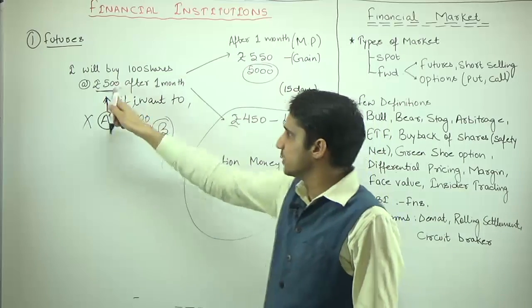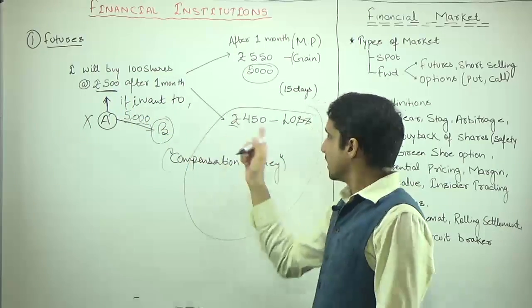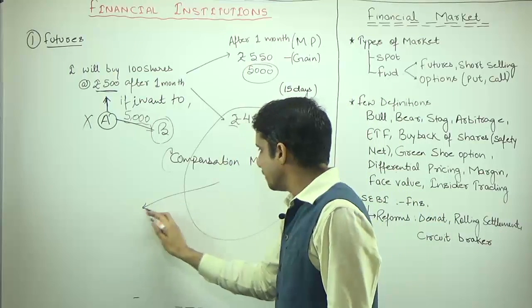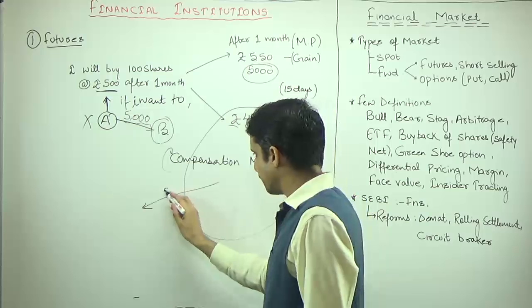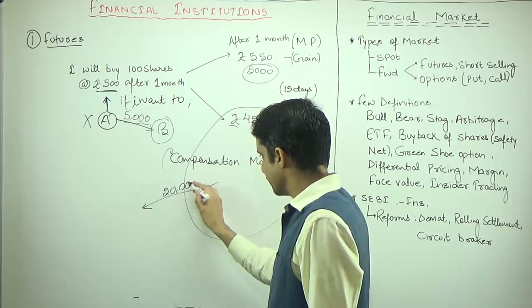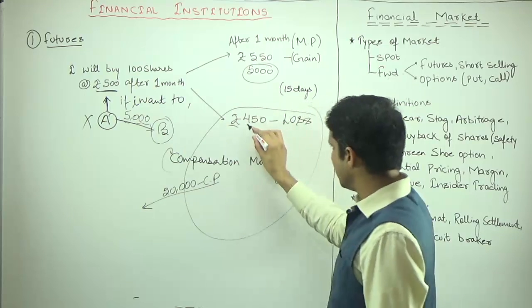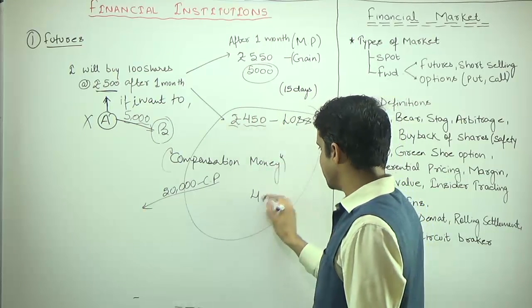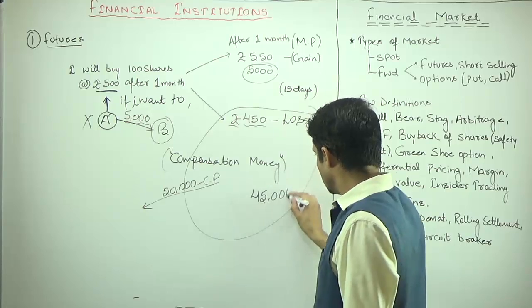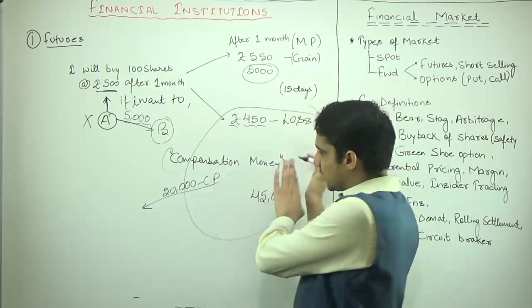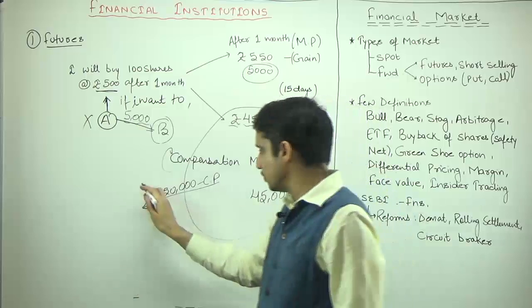Of course, A will purchase only if it suits, because in the market it is 450, but A has the option to purchase the shares at 50,000 rupees as the cost price, while in the market they are available at 450. It means the market price is 45,000 rupees. So again there is a notional loss of 5,000.